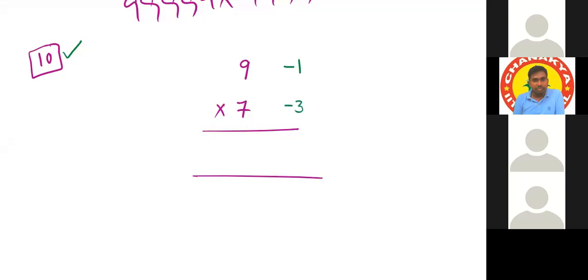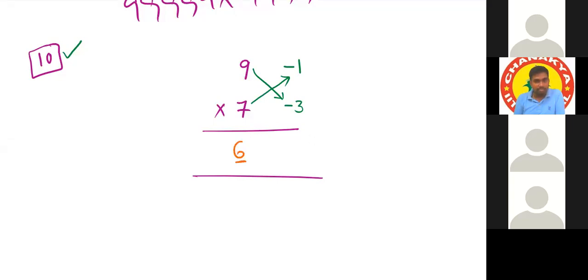And take any crosswise operation. 9 minus 3 is how much? 6. Or otherwise you can take 7 minus 1, which is 6. And the beauty is, in both the directions it will give the same result. So in both the cases it is 6.